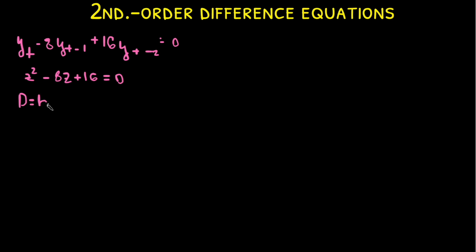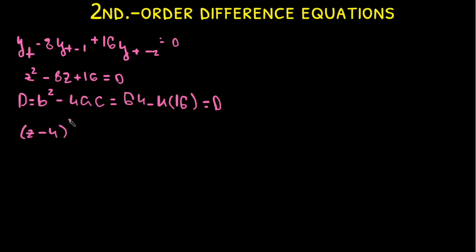discriminant in order to find out how many solutions the auxiliary equation has. The discriminant formula is b squared minus 4ac for a quadratic equation, which in this case will be negative 8 squared, which is 64, minus 4 times 1 times 16, which equals 0. This means that the auxiliary equation has one single solution, so we factorize the equation, which equals (z minus 4) squared equals 0. This means that the solution z equals 4, i.e. in the general formula alpha equals 4.